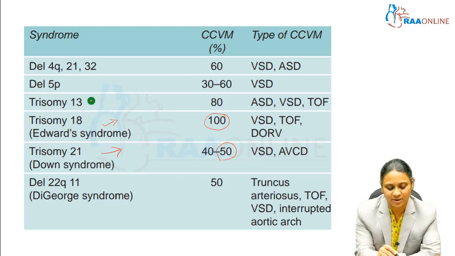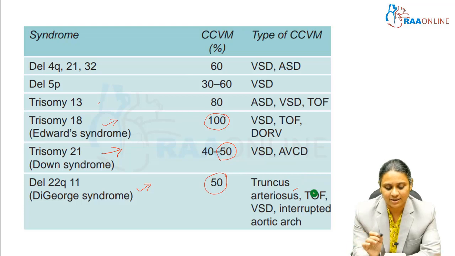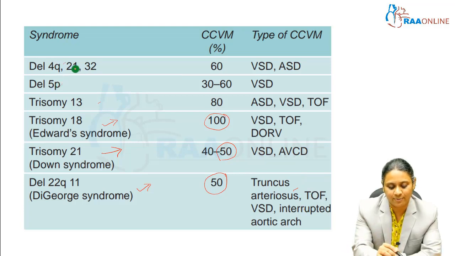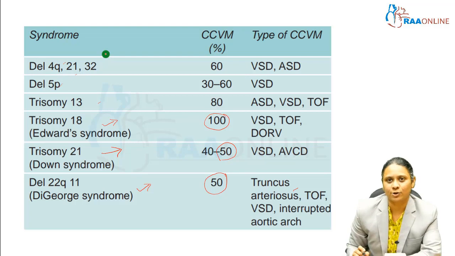Other syndromes are trisomy 13, Patau syndrome, and deletion 22q11, also called DiGeorge syndrome or CATCH-22. About 50% of CATCH-22 syndromes are associated with VSD, and other complex cyanotic diseases like truncus and interrupted aortic arch. Other associations are deletion of 4q, 5p, and other aneuploid syndromes like GATA4 mutation, NKX2.5 or TBX2, which are associated with VSD.